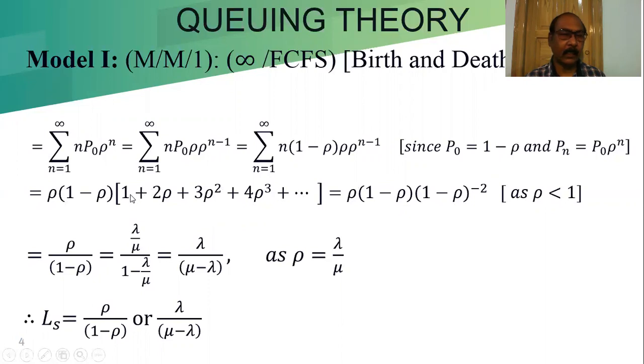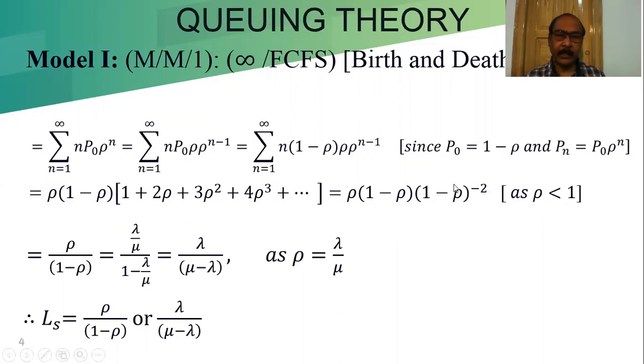From the expansion we will get this by using the binomial expansion. Otherwise I can show you how we got the result of this series. And obviously we have to check that rho is less than 1, otherwise it cannot be true.